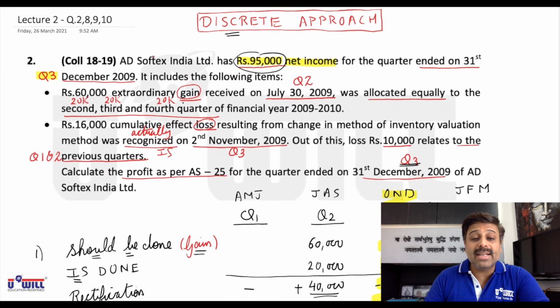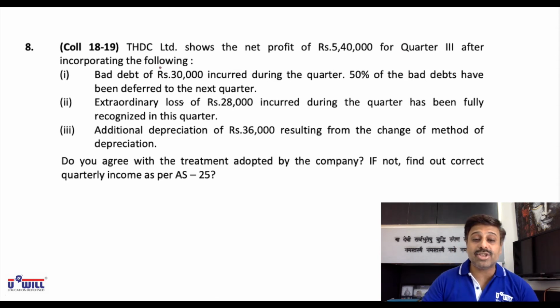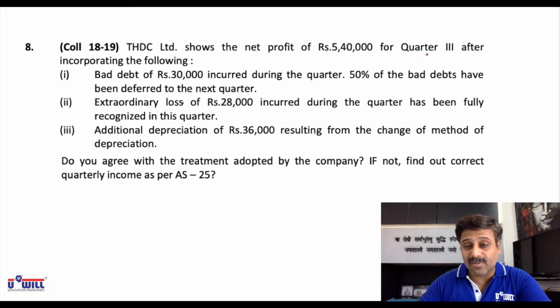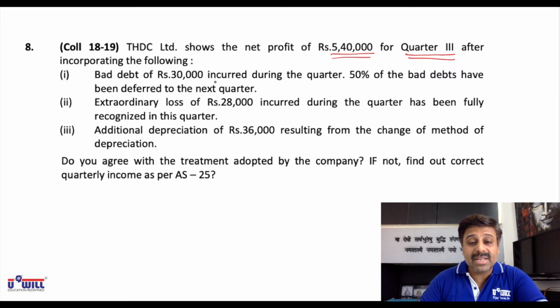Okay, 8, one more I will explain to you, then 9 and 10 all of you will try completely on your own as per the discrete approach. THDC Limited shows the net profit of rupees 5,40,000, clearly given for quarter 3, after incorporating the following. So 5,40,000 is the profit for which quarter? Quarter 3. Bad debts of rupees 30,000 incurred during the quarter.